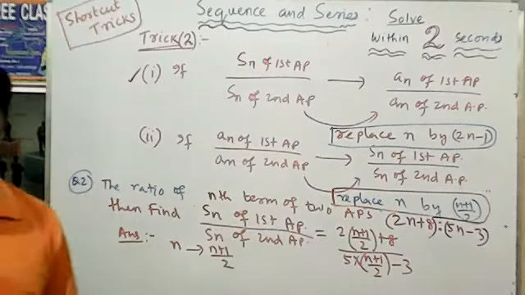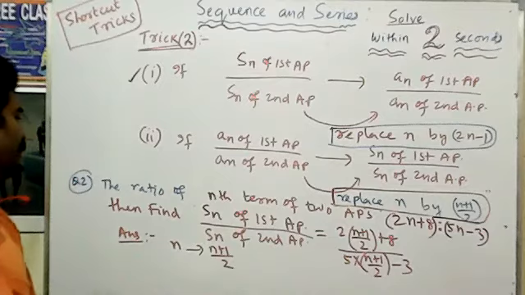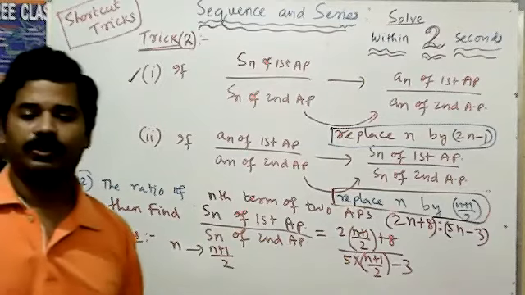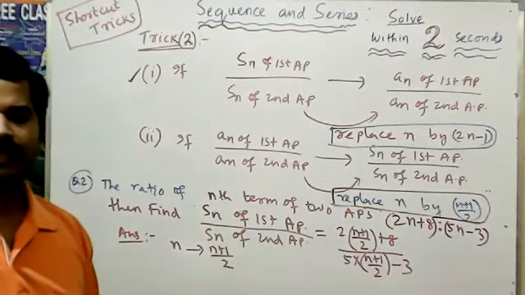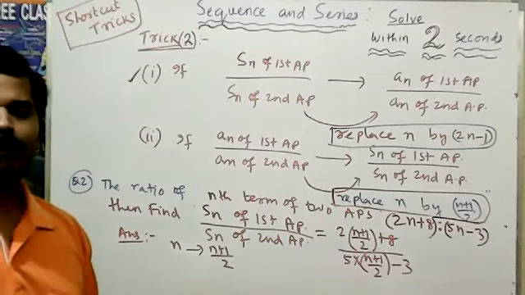This is the result. You have to only put n plus 1 by 2 in place of n.